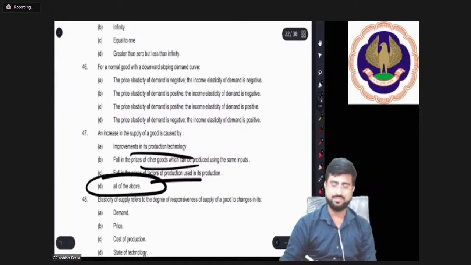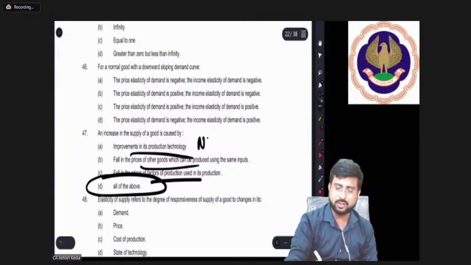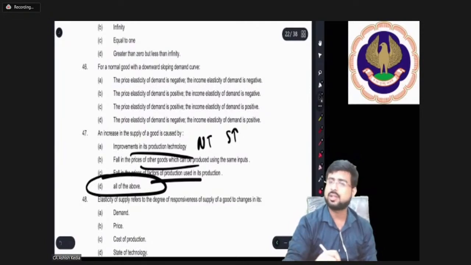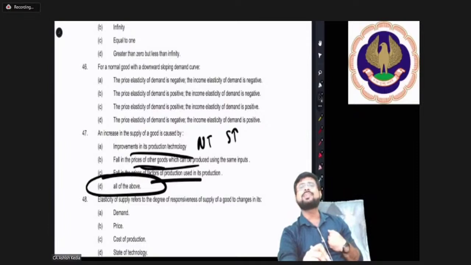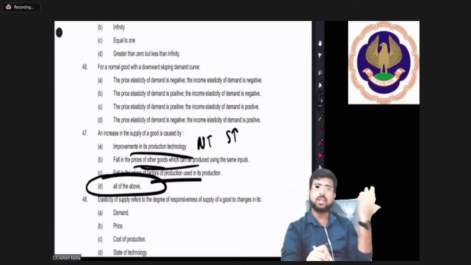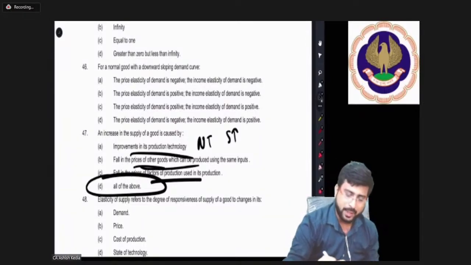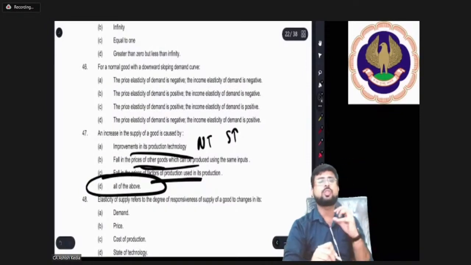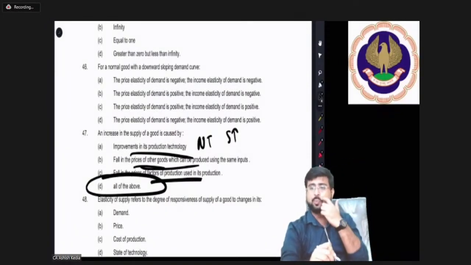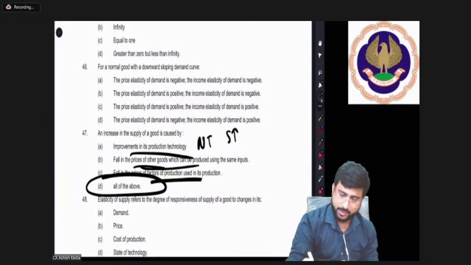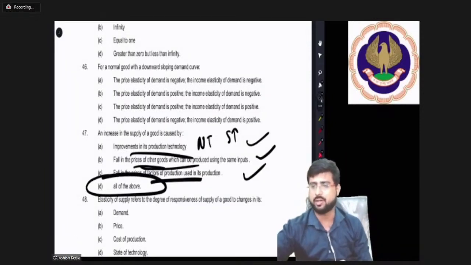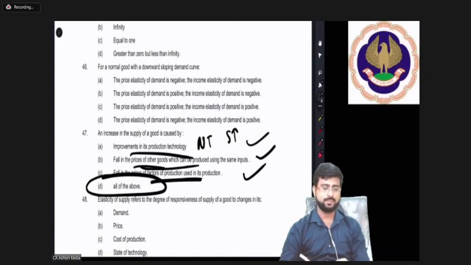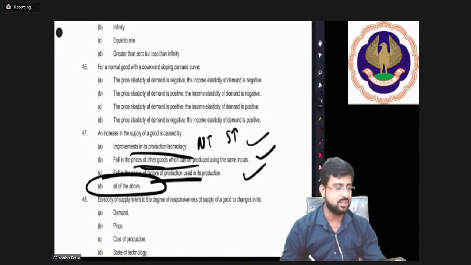All the above. Because see, new technology, more supplied. Correct. If the price of other goods fell, then we will produce only the current commodity, so the current commodity supply will rise. Fall in the price of factors of production, so the factors of production have become cheaper, so profit margin has improved. So it will be all the points, in question number 47.